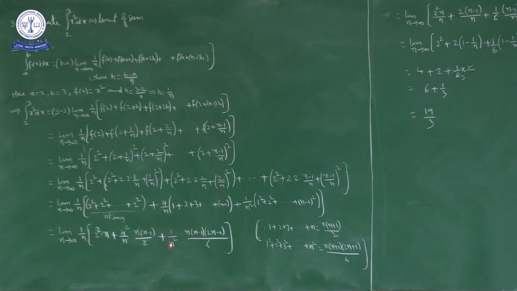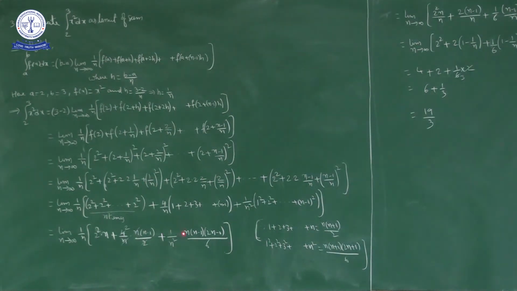Plus 1 by n square into, here, the sum of squares of first n minus 1 natural numbers: 1 square plus 2 square plus 3 square and so on up to n minus 1 whole square. Okay, we know this formula. 1 square plus 2 square plus 3 square and so on up to n square is n into n plus 1 into 2n plus 1 by 6. This is the sum of squares of first n natural numbers. So the sum of squares of first n minus 1 natural numbers is n into n minus 1 into 2n minus 1 by 6.